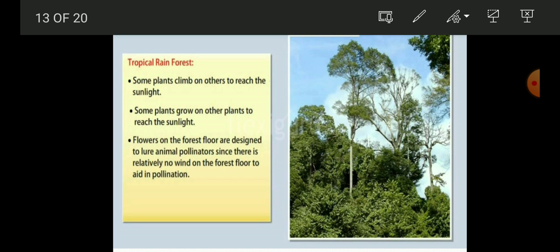And also, students, the climbers demand sunlight. These climbers reach the top of the trees to take the sunlight. That is why these plants adapt, modifying themselves for the particular climate of that area.